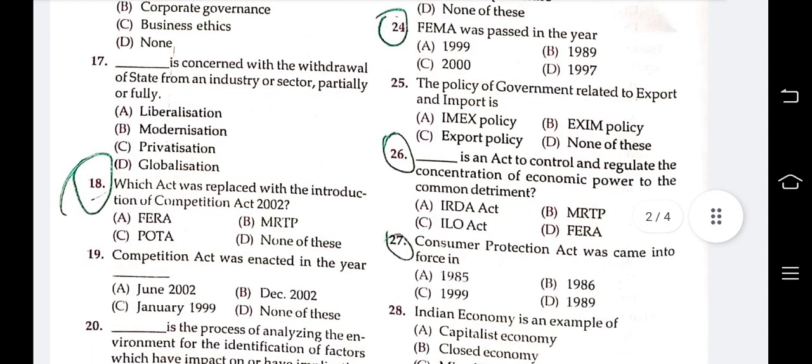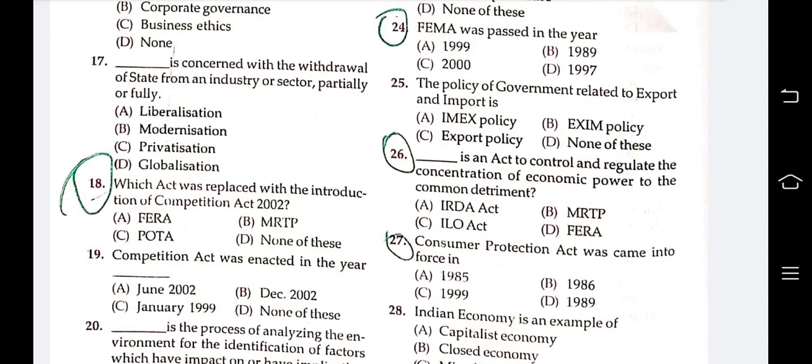Next question: which act was replaced by the introduction of the Competition Act 2002? Your options are FERA, POTA, MRTP, none of these. Your answer is MRTP Act. MRTP Act was replaced by the Competition Act in 2002.